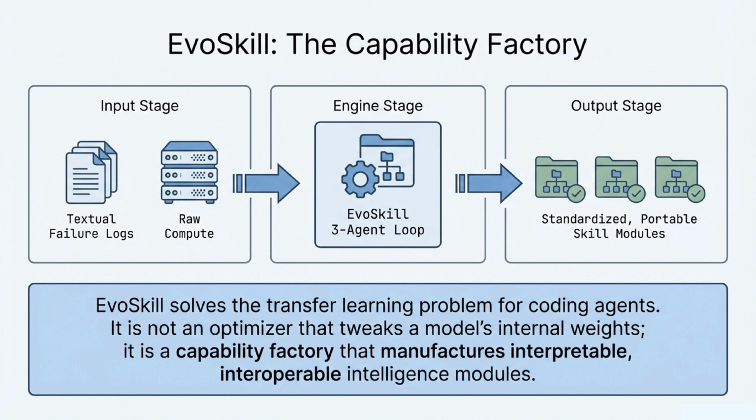To summarize, EvoSkill is not an optimizer that tweaks a model's internal weights, it is a capability factory. It takes textual failure logs and raw compute in the input stage, processes them through our 3-agent loop, and outputs standardized, portable skill modules. Ultimately, EvoSkill solves the transfer learning problem for coding agents by manufacturing interpretable, interoperable intelligence modules.